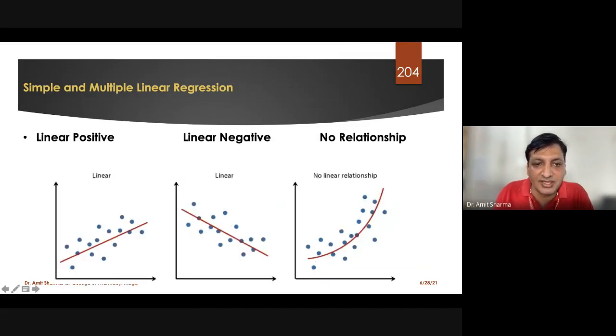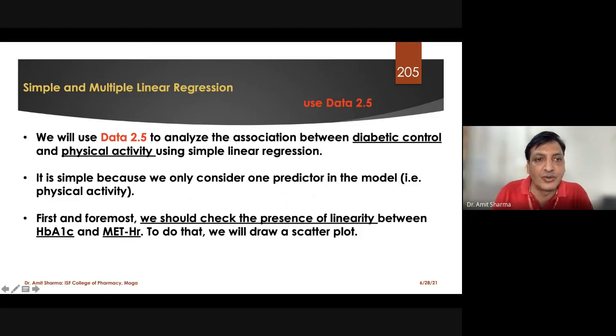So this I have already discussed, that three types of results we are going to get: positive, negative, and no relationship. By seeing a curve, we don't want that; we want a linearity line, a straight line, either on the positive side or on the negative side. So to illustrate this particular example, I'm going to run the same data set called 2.5. Yeah, another one. For correlation, I have used 2.4. For this one, I'm using 2.5, and I'll just finish today with simple linear regression. And tomorrow we'll discuss multiple.